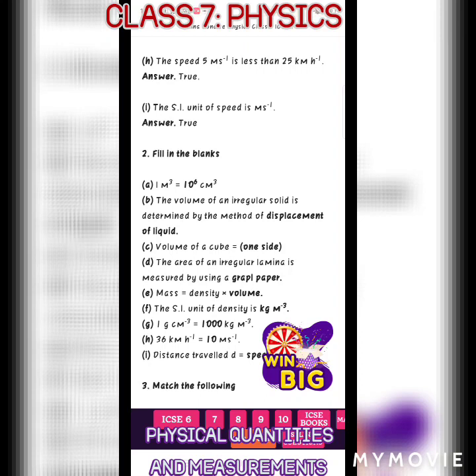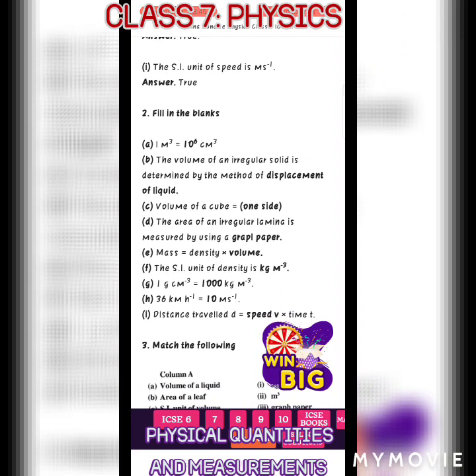There, 10 to the power 6 is the underlined part. The volume of an irregular solid is determined by the method of displacement of a liquid. So displacement of a liquid is the underlined part.